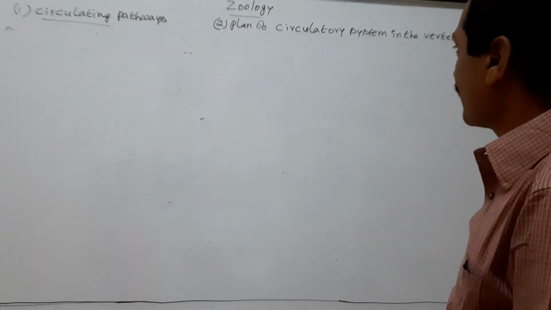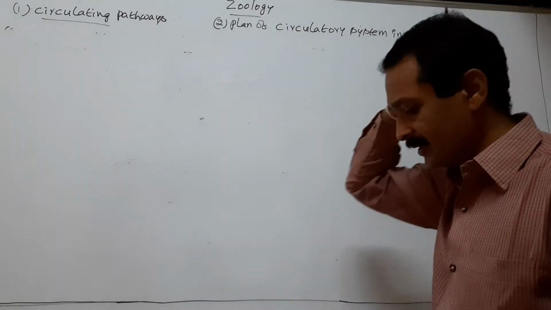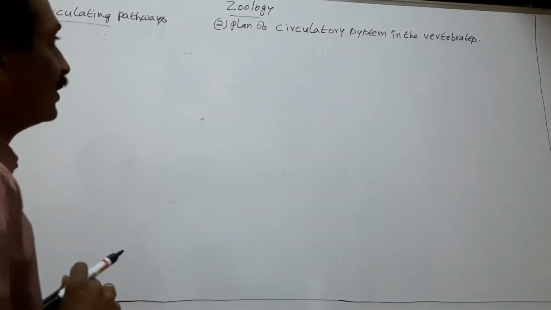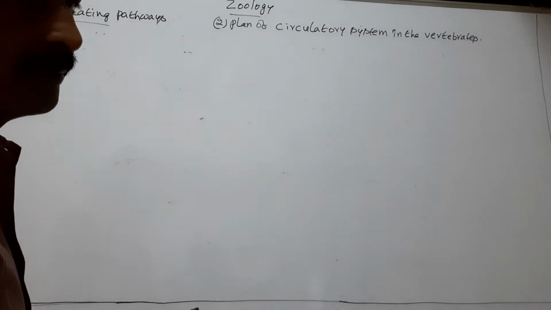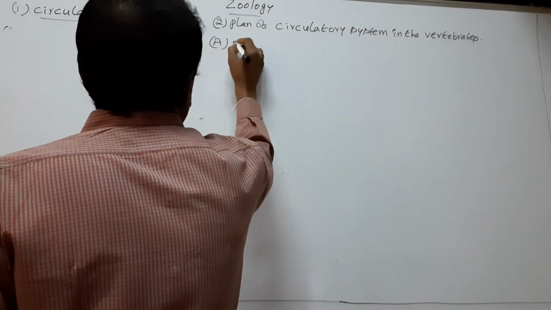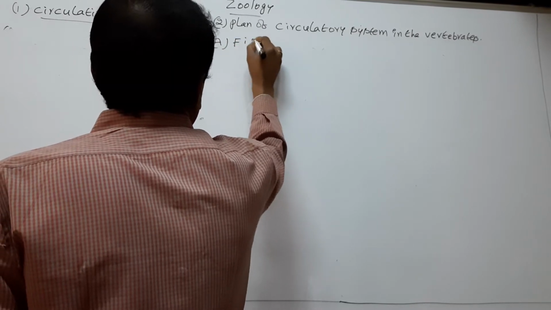So we discuss about the plan of circulatory system in the vertebrates. First, fishes.